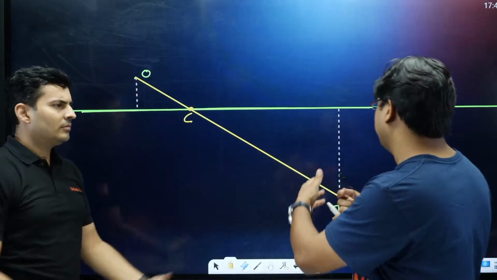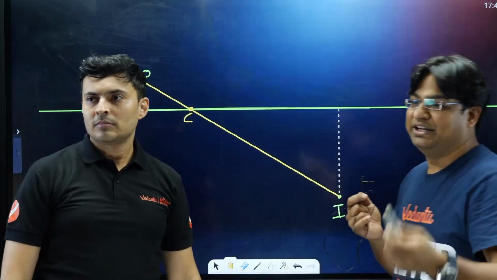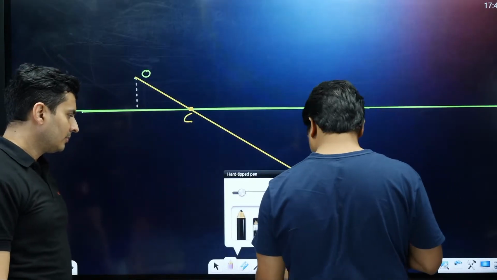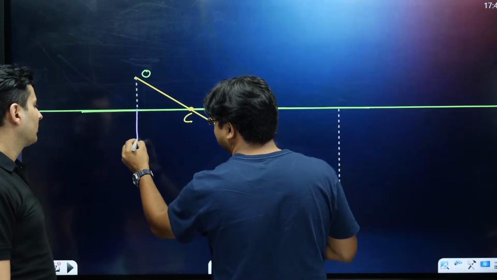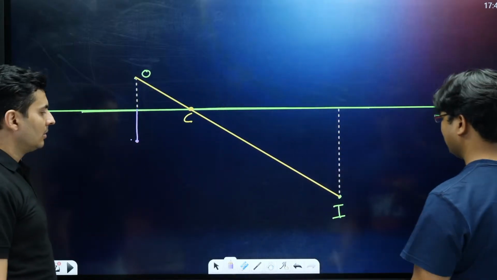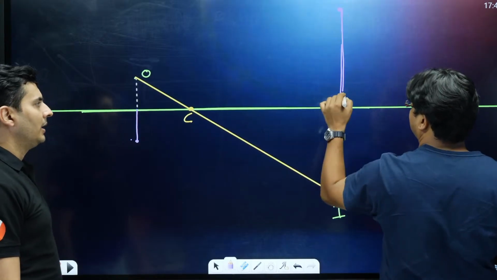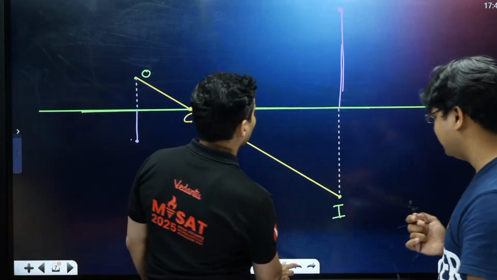Of course, now we can extend this ray to whatever distance we want if we need. The second thing that should be done is that we measure this distance, whatever it is, and mark another point at the same distance. I'm doing it with estimation only. Similarly, you do the same thing here again. I hope I'm getting it right. Does it look okay? Okay, maybe.